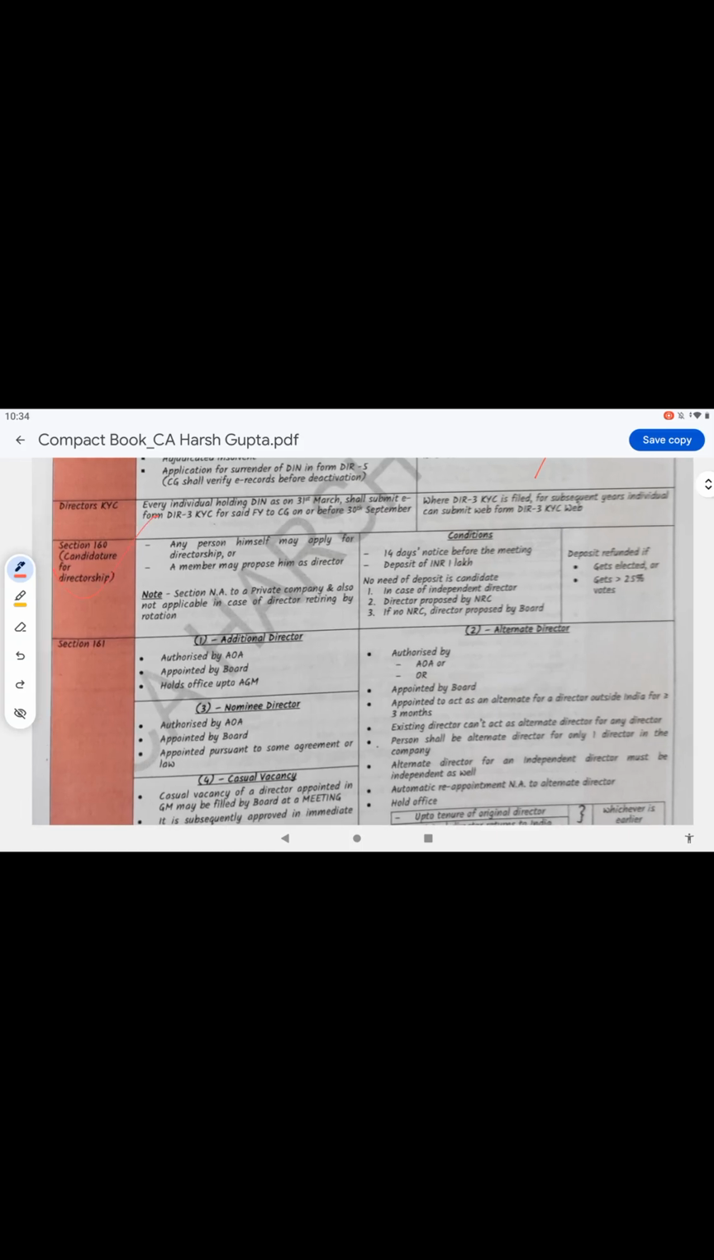See, if you want to be appointed as a director in a company, any person himself may apply for the directorship. A member may propose a director. So you have to give 14 days notice before the meeting and a deposit of 1 lakh. These 2 conditions need to be followed to be appointed as a director in the company.